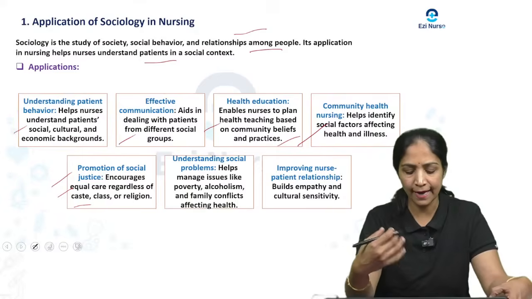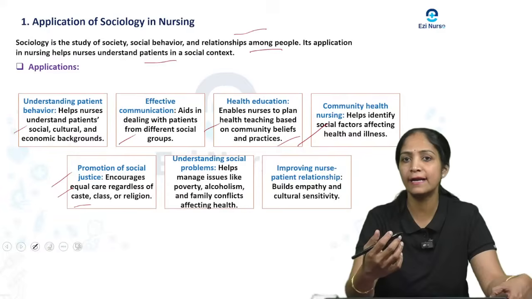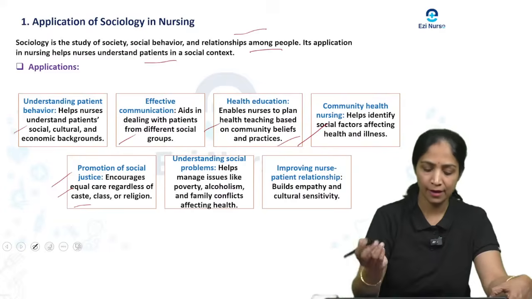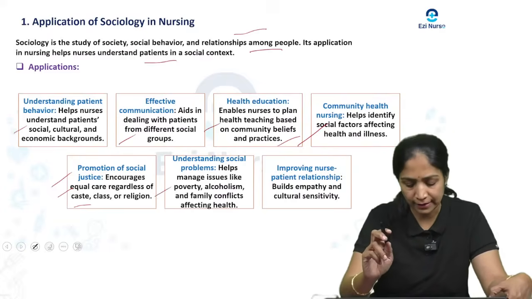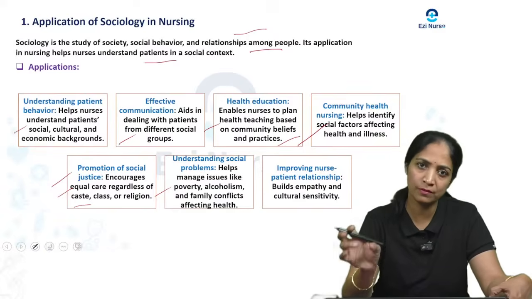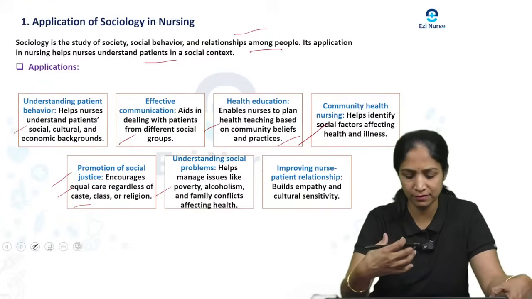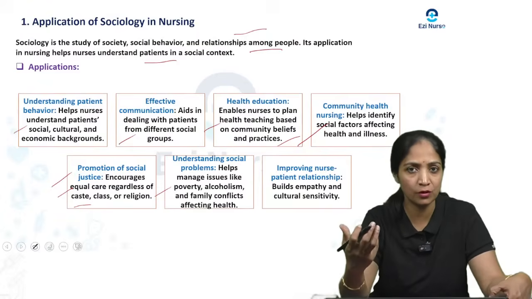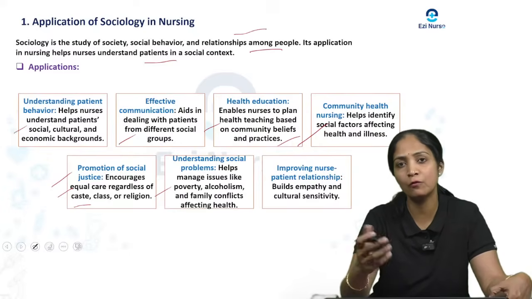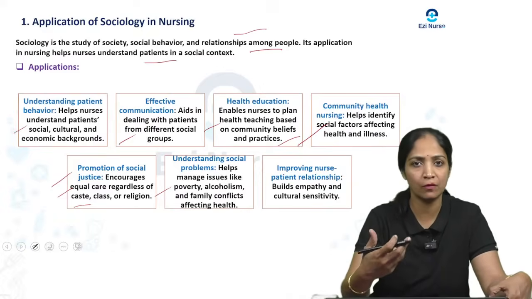Okay, next one is the understanding of social problems. So the nurses are able to understand and manage issues like poverty, alcoholism and family conflict that affect health, like there are many social problems that exist in the society. Sociology helps the nurses to understand which are the social problems, what the main causes of the social problems are, what the treatment is, and how we are going to solve the problems. On the basis of that we can understand the social problems and give care for the patient.